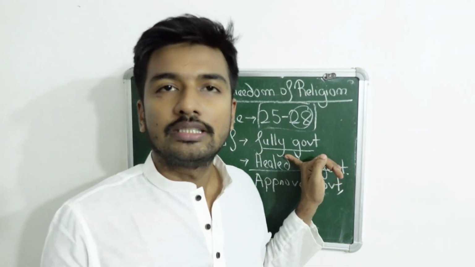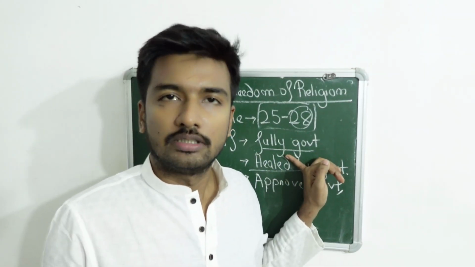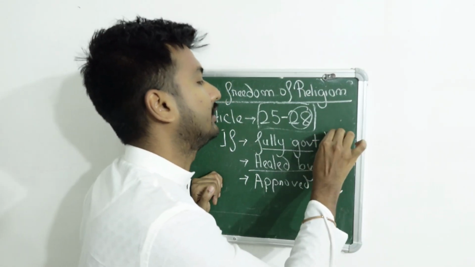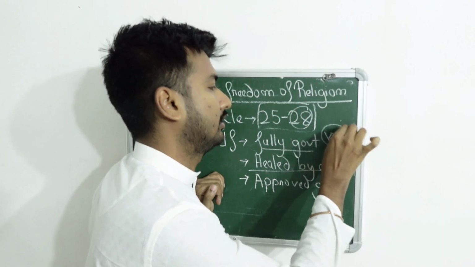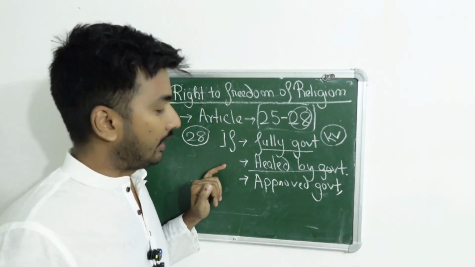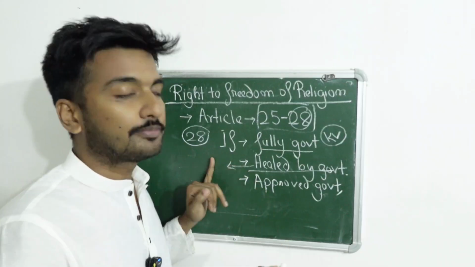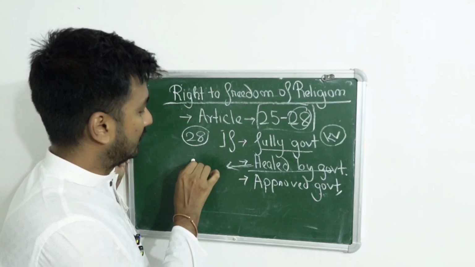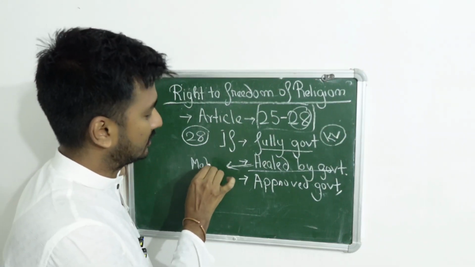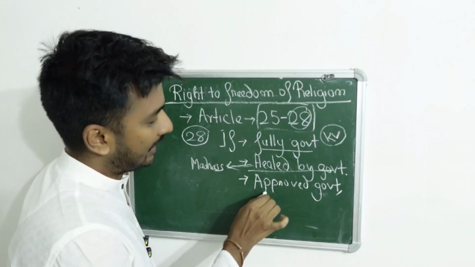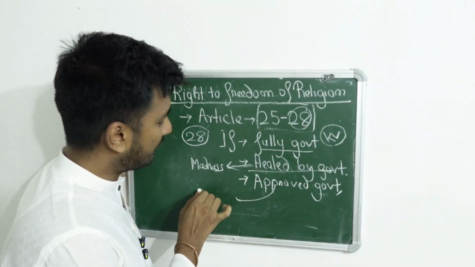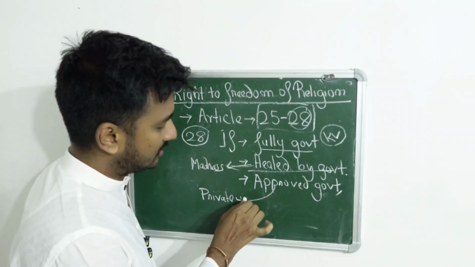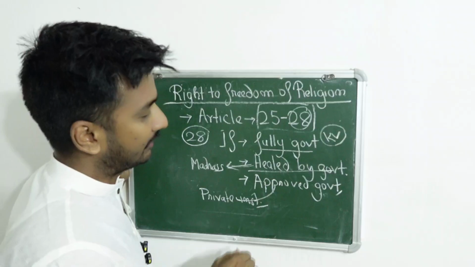When a government institution is a fully governmental institution, for example, Kendriya Vidyalaya is a fully government institution. Financed by government is Madrasa. Madrasa is financed by government, and approved by government is private institutions which are approved by the government.